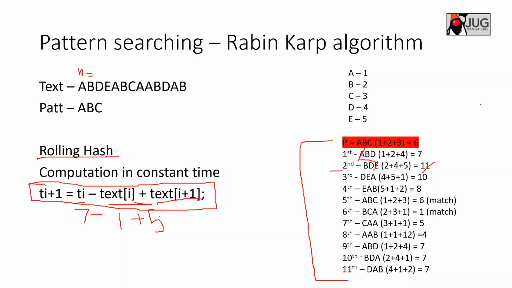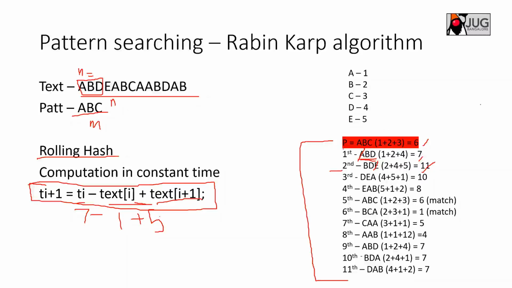Let me explain it again. This is the text you have, and it has length n, and the pattern has length m. From the text of length n, we have to pick m characters, so the first 3 characters, and compute a hash on that. I showed hash computation with a simple example here, like ABD. You compute it and get a hash value. Then compute the hash of the pattern to be matched, ABC, which is 6 here.